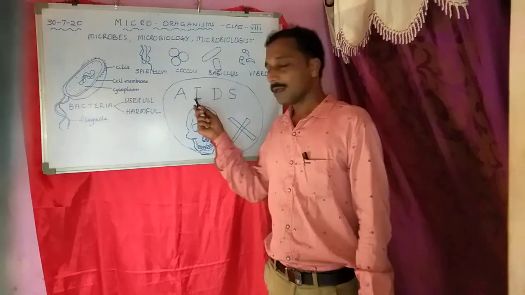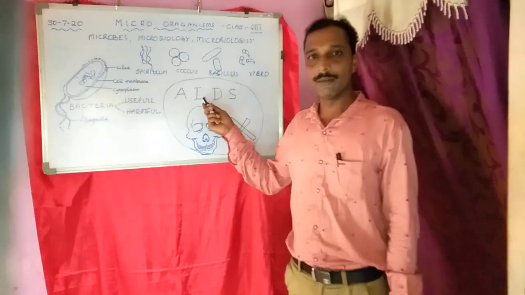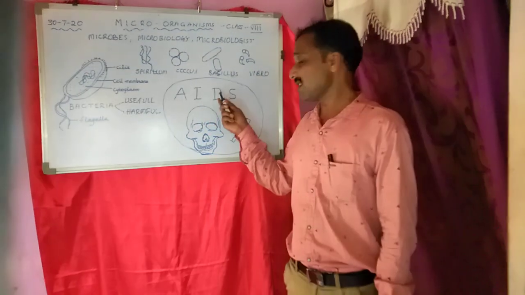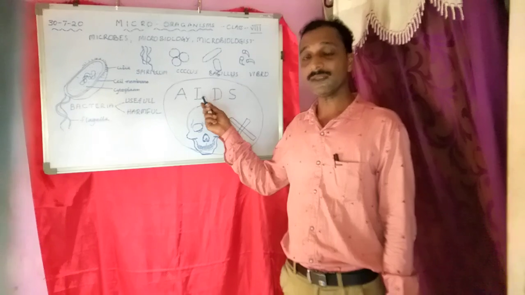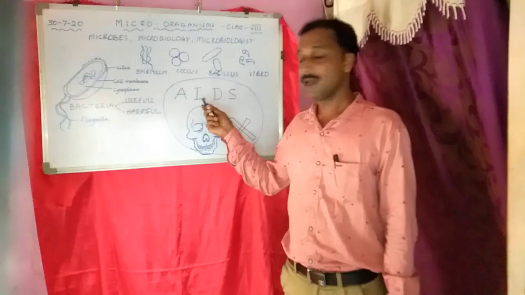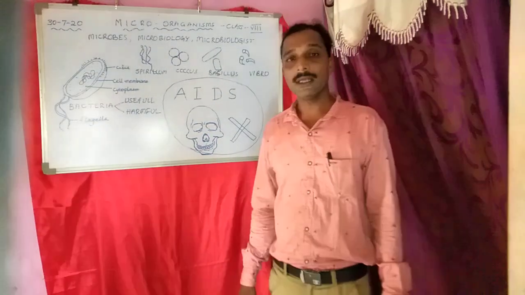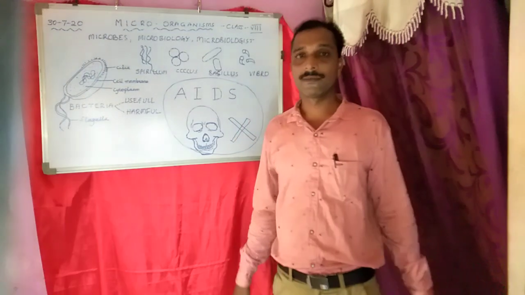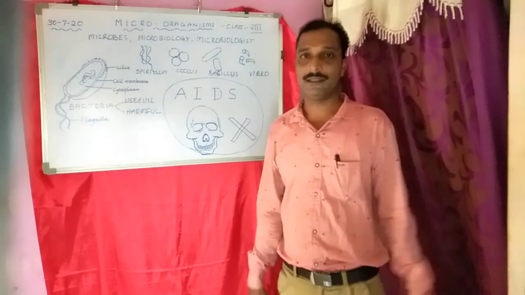Deficiency means limited. We require the defense system, that is WBCs, but there is a deficiency of it, a deficiency of white blood cells. Syndrome means a bunch of diseases, a collection of diseases.